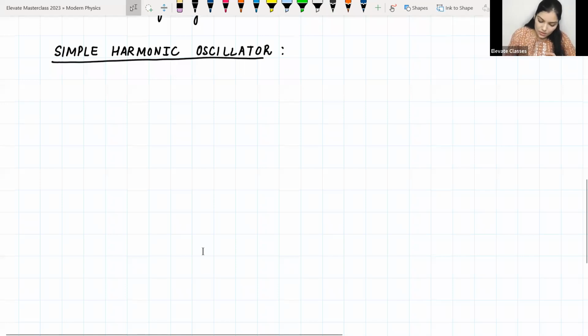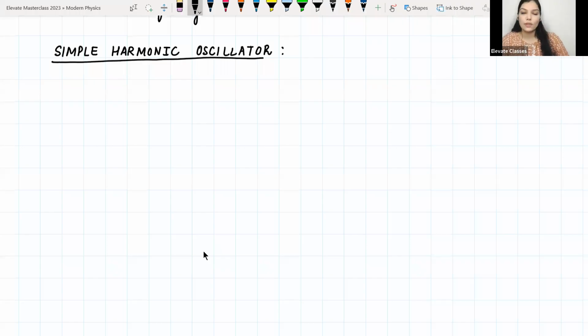Okay, let us first try to find out what is the differential equation for a simple harmonic oscillator, and then we'll look at its solution and different things that we can calculate, like acceleration, velocity, energy. Because these are very simple formulas, and sometimes questions come on very simple direct formulas. So let us consider the case where,